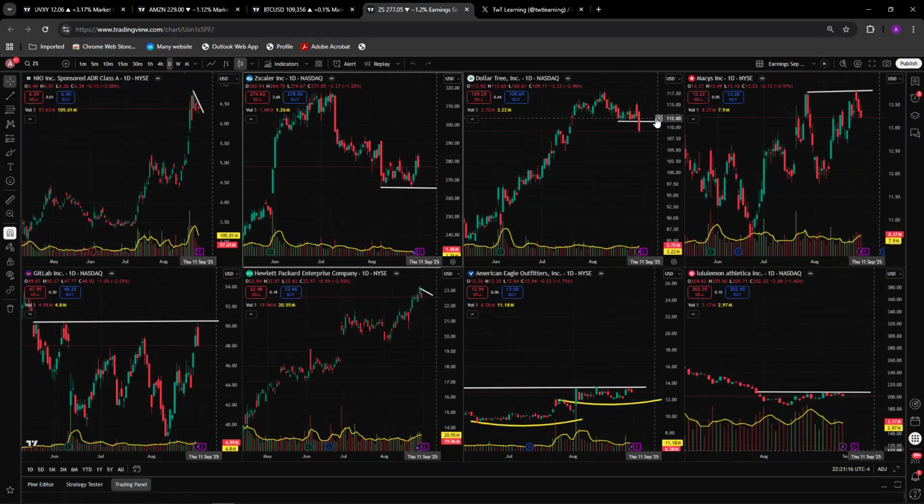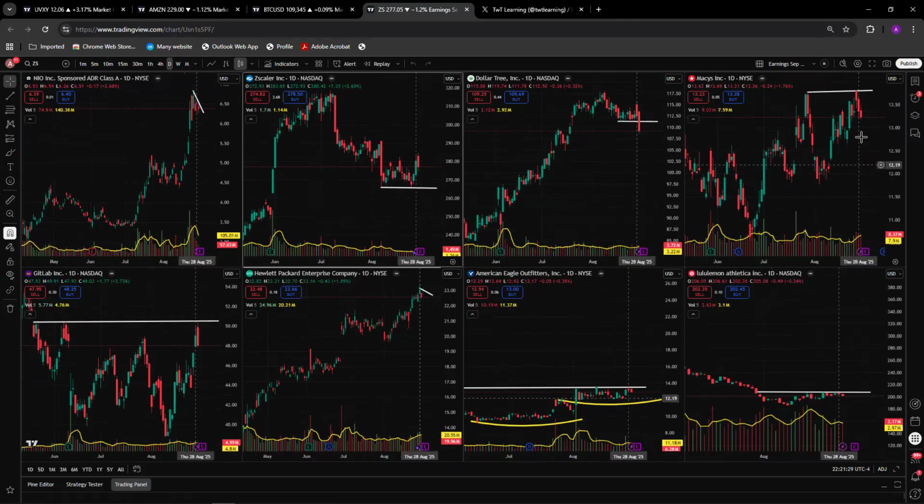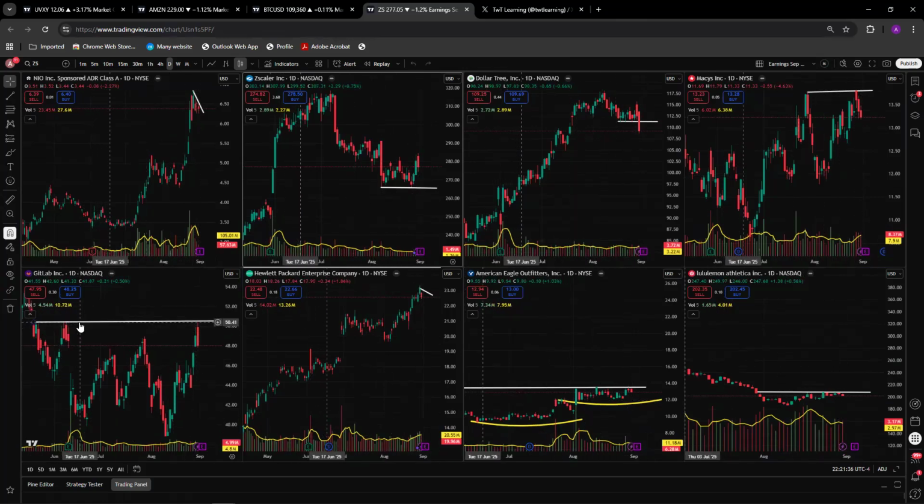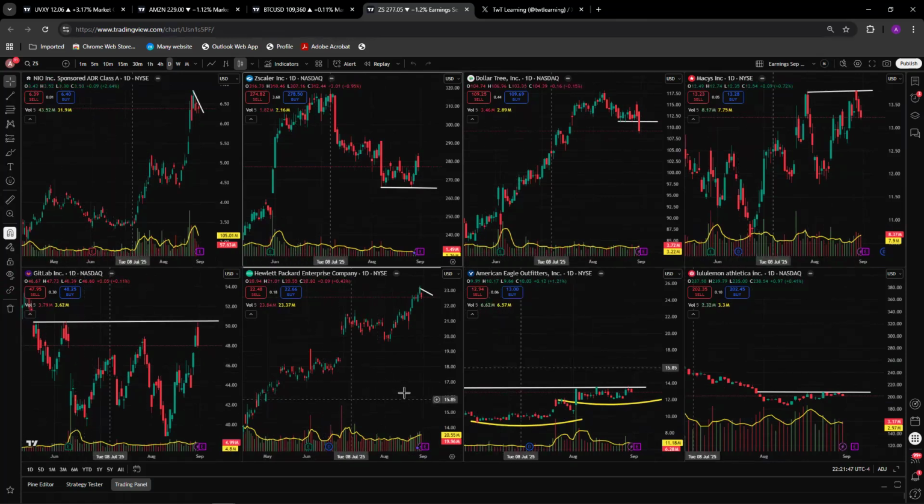Dollar Tree is clearly looking bearish. It dropped through this support, which is 111. I think we will be seeing somewhere around, if I'm not wrong, 104 and maybe lower. Macy's double top formation has room on the downside. GitLab failed to break 50.5 twice. Unless this resistance is cleared, I think GitLab is going to come down between 47.50 to 45.